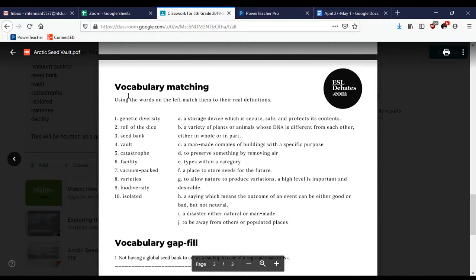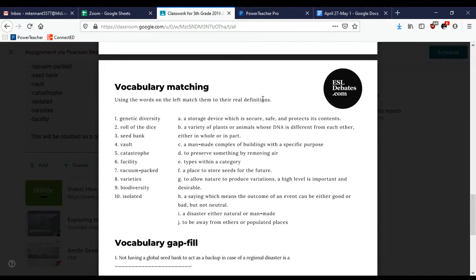We have matching, so using the words on the left, match them to their real definitions. Okay, so again, if you're doing this on a Google Doc, you could just write number 1 and then the letter of the answer, number 2 and the letter of the answer, and so on. You don't need to write all of this out again. If you're printing it out and handwriting it, you can write the letter right next to the number, to the left of the number, okay?